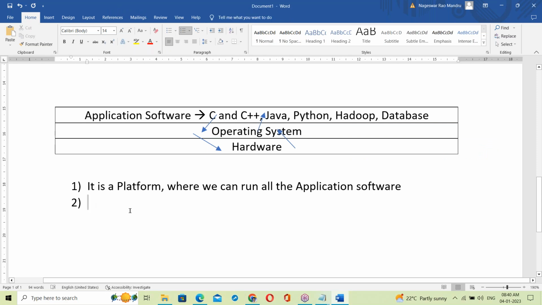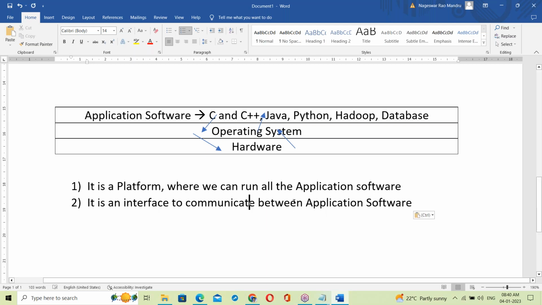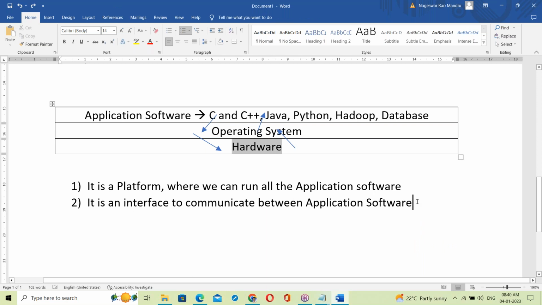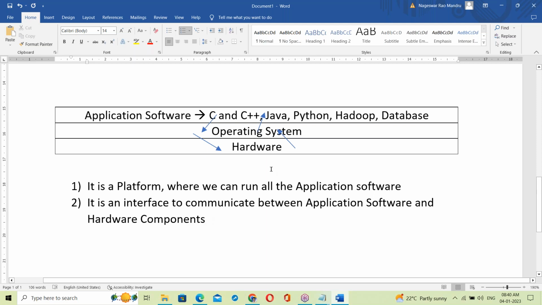What is an OS here? It's an interface. The OS is an interface to communicate between the application software layer and the hardware layer, that is, the hardware components like input-output devices. So this is exactly what an OS is here.